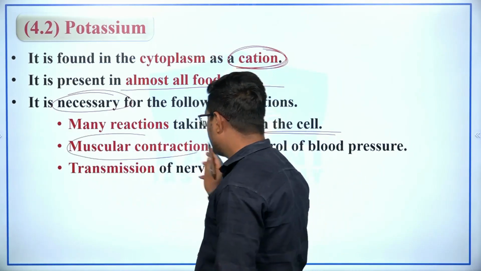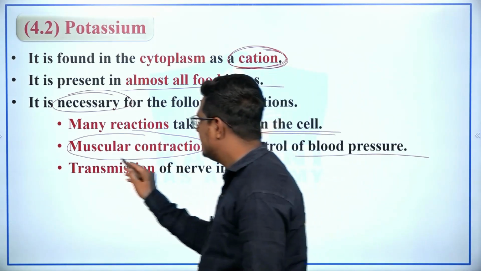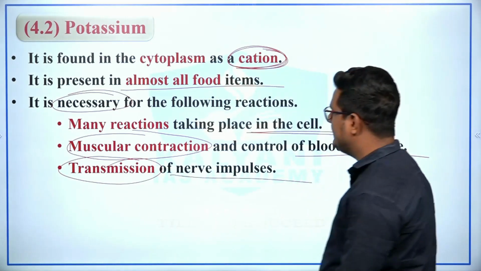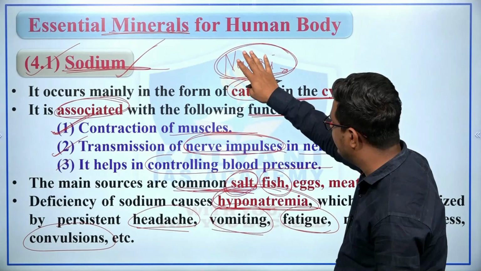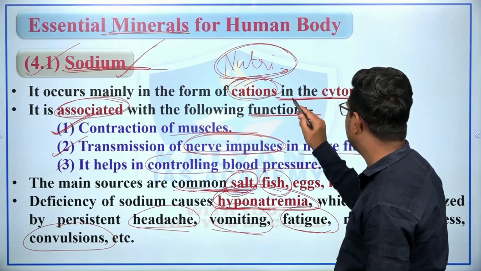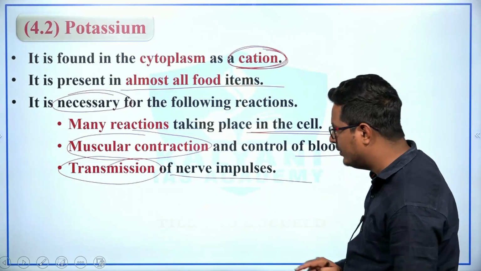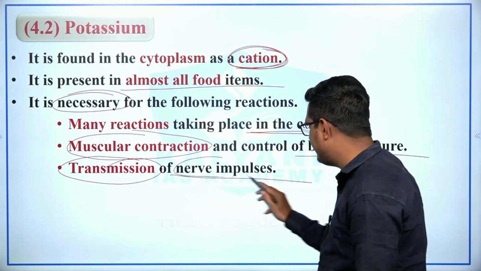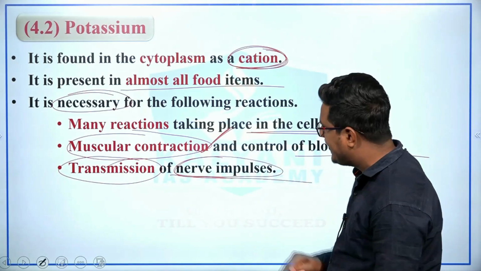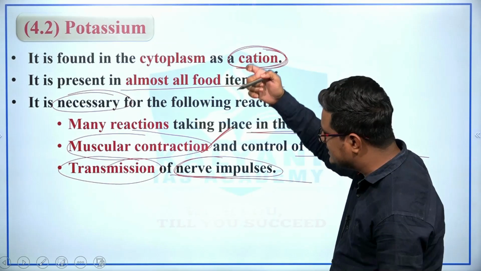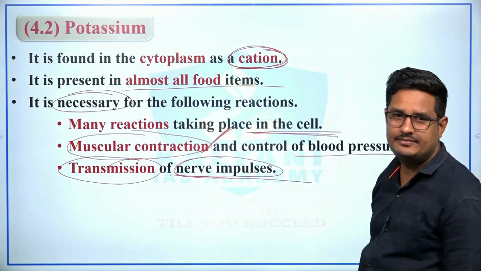Second, muscular contraction and control of blood pressure. And third, transmission of nerve impulses. So both sodium and potassium are found as cations in the cytoplasm. Therefore both sodium and potassium play an important role in the transmission of nerve impulses and muscle contraction. And potassium is also required for many actions that take place in the cell.